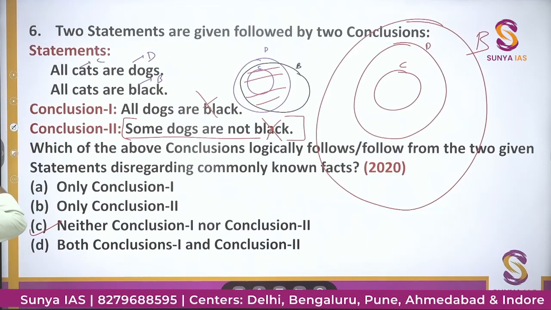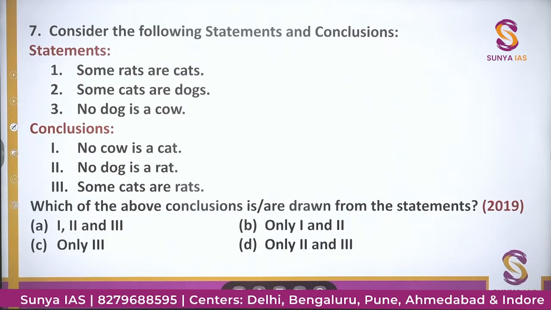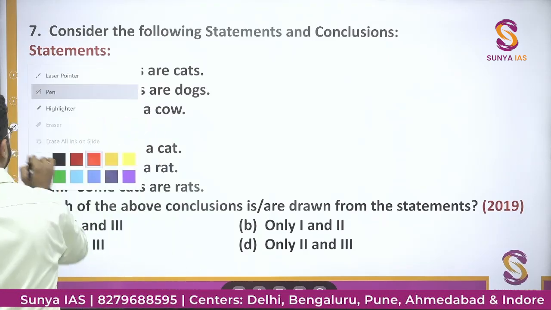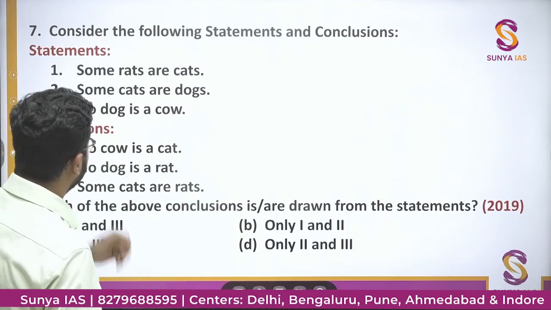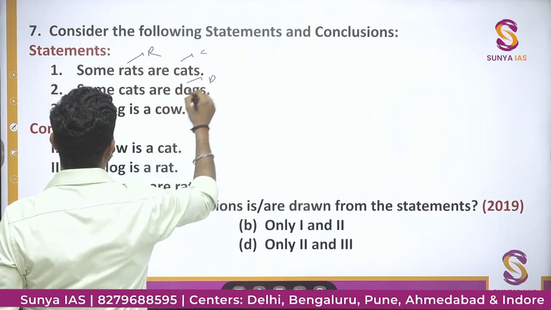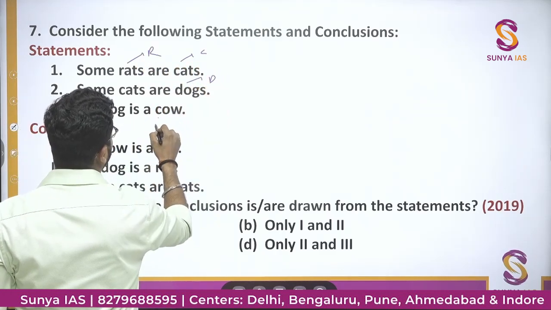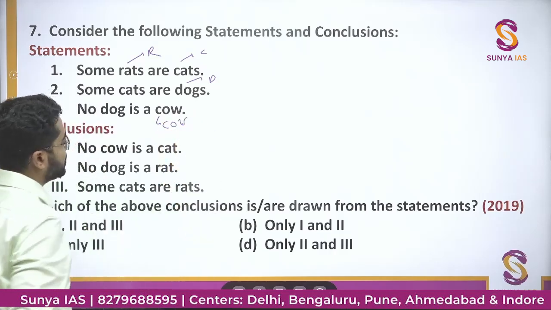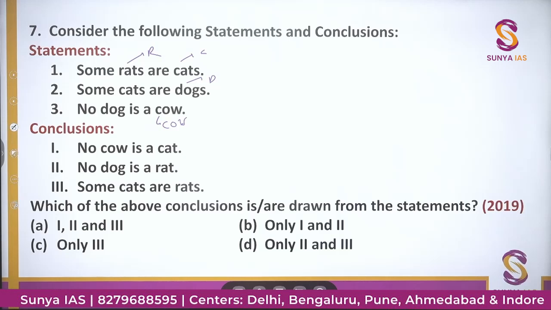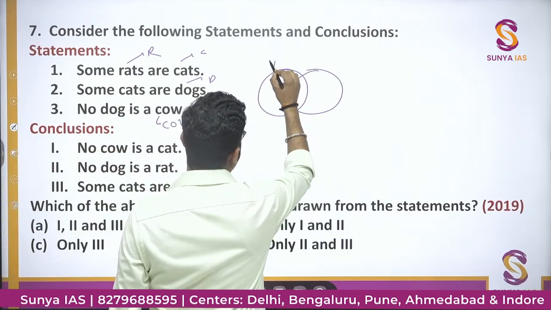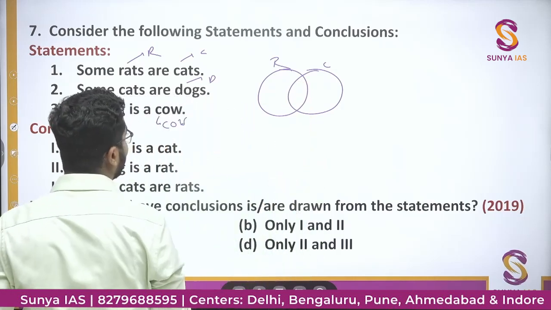Now we will see the next question. This question was asked in the year 2019. Some rats are cats. Rat is R, cat is C, dog is D. No dog is a cow. Cow is CO, write cow as CO only. Some rats are cats. Then again, a general Venn diagram. Some rats are cats. Some cats are dogs.